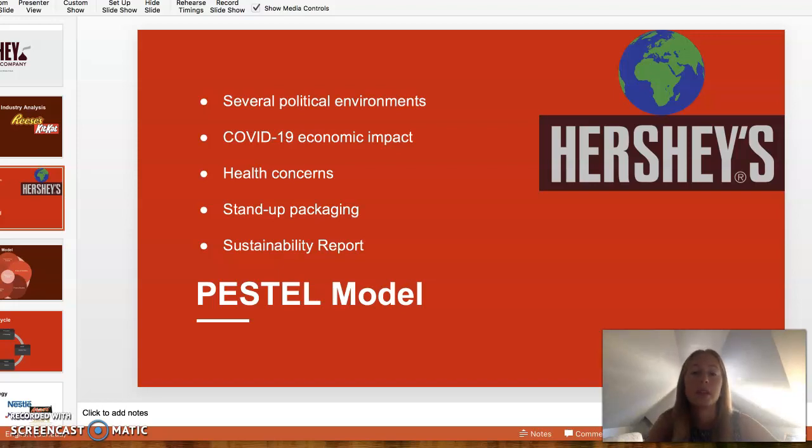The third element of the Pestel model deals with social factors. It has already been mentioned that there has been rising health concerns and a push for a healthier lifestyle. This type of shift in social behavior has pushed the Hershey Company to expand its brand portfolio to include healthier chocolate products and snacks. The fourth element of the Pestel model deals with technology.